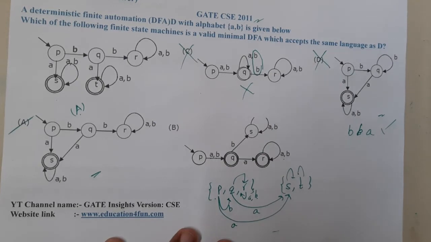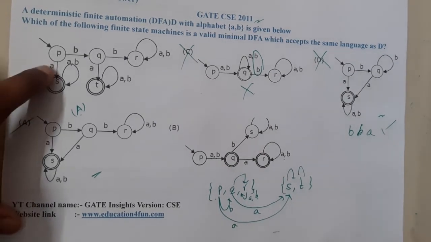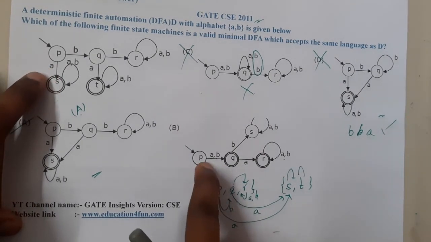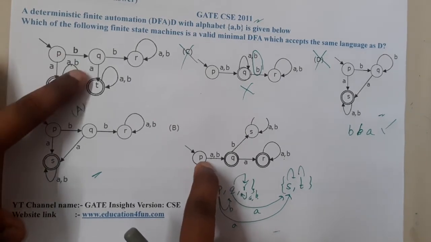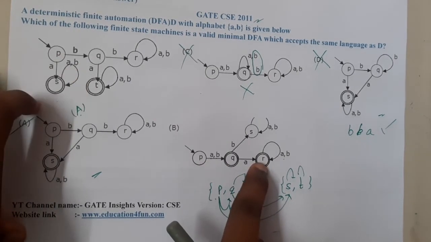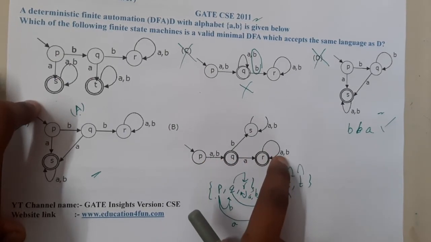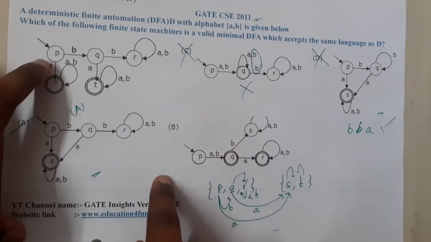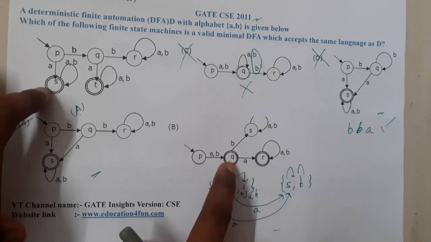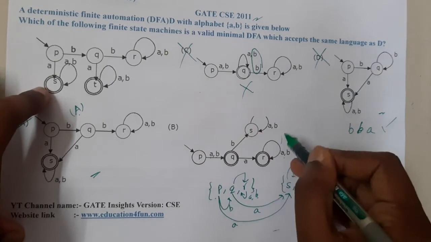Here I can accept a single A, here also I can accept single A. Here I can accept BA, here also I can accept BA. But here after A I can accept anything, whereas there after A I can reject a few things. That is the issue.